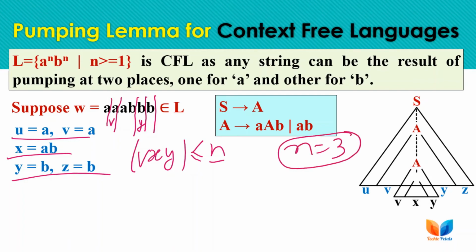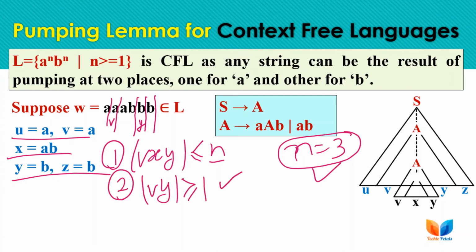This n is not the same as the n in the language, so you should not mix them, because this n is specified in the rule as an integer. The second condition is that the length of the iterative part must be greater than or equal to 1. Yes, this condition is also satisfied, as we have V as a and Y as b, so the length is 2, which is greater than or equal to 1.